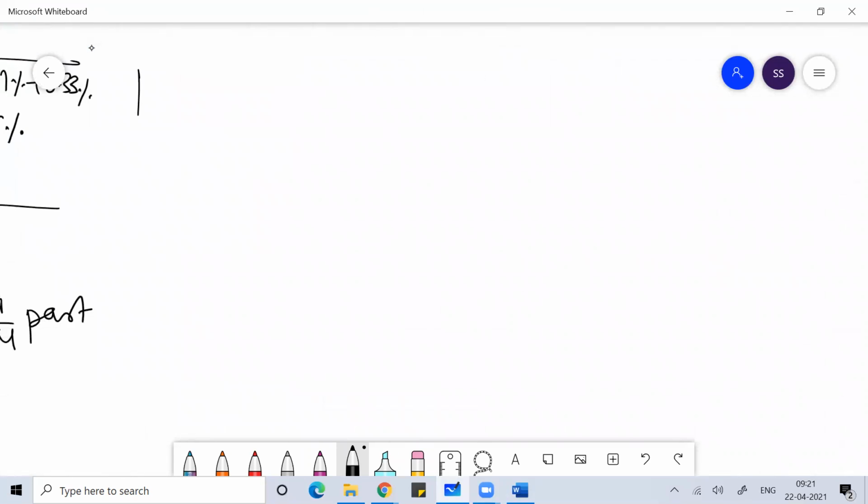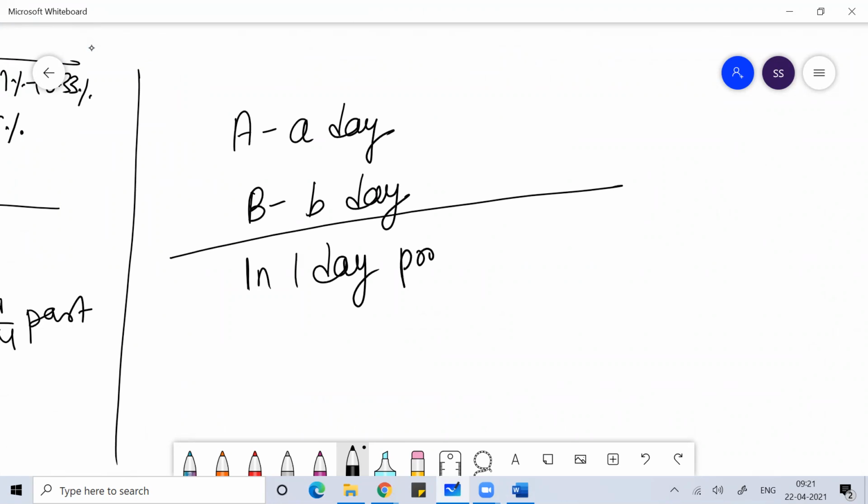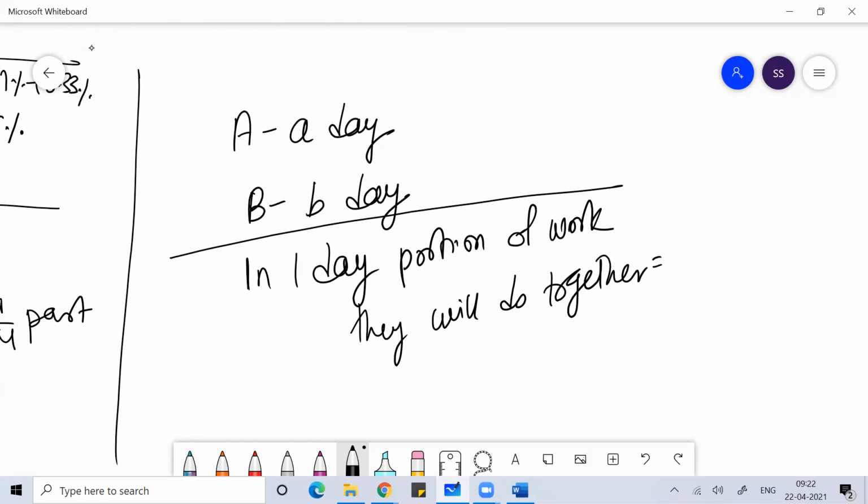For two persons, if A can do the work in A days and B can do the work in B days, in one day how much work will they do together? The portion of work they will do together in one day will be equal to 1 by A plus 1 by B.